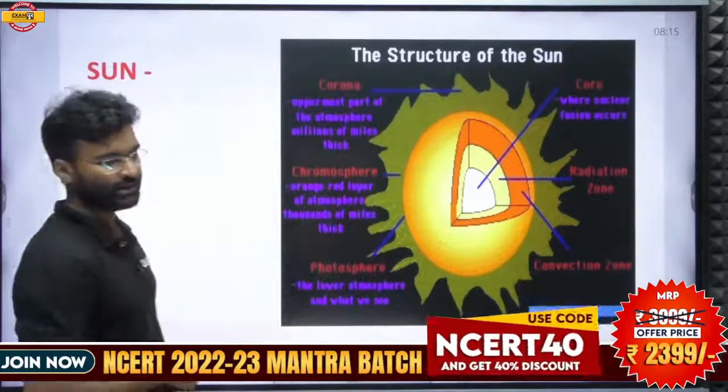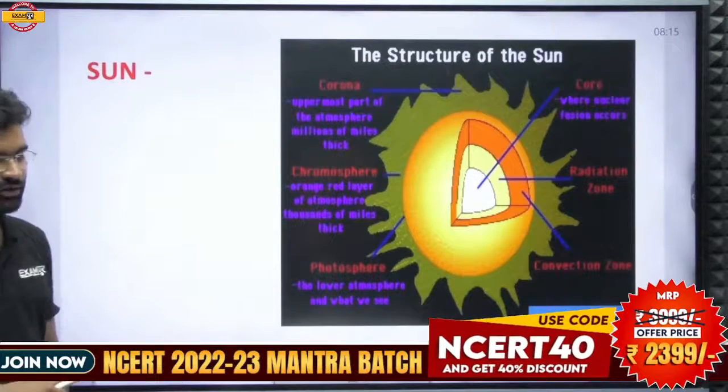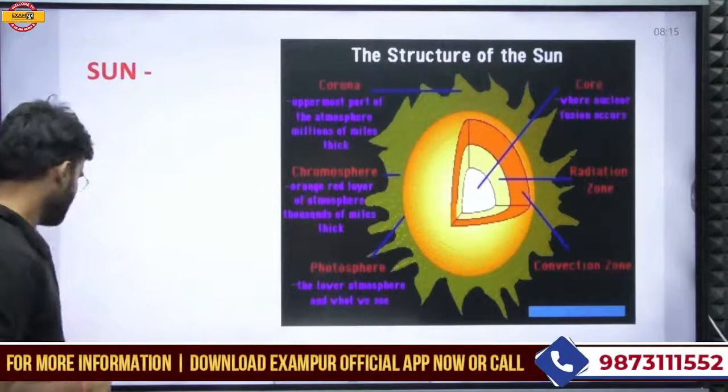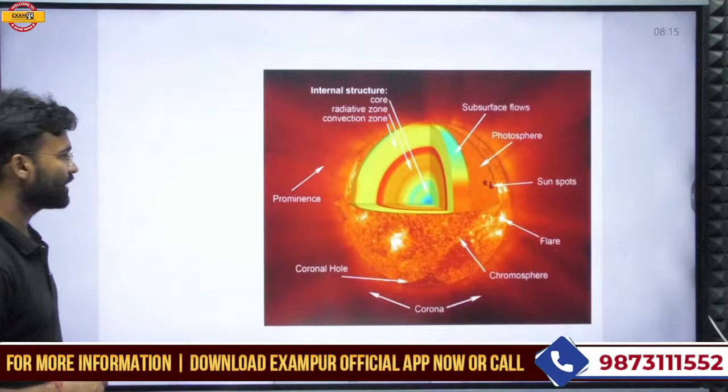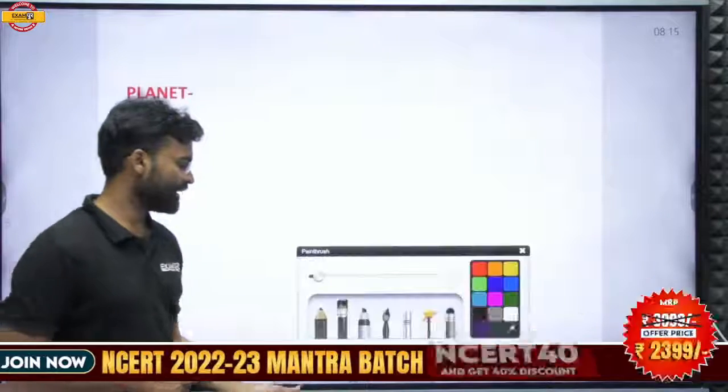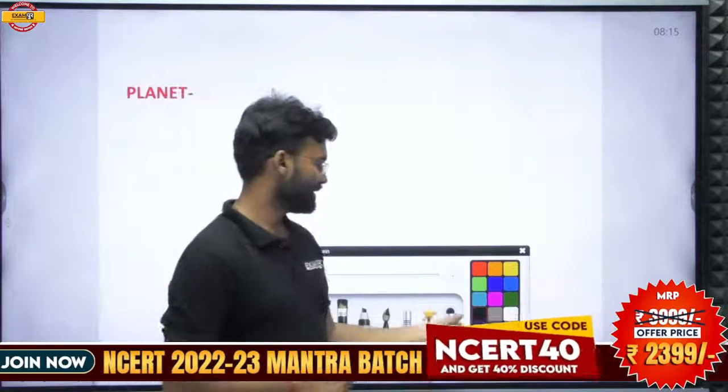There are also three layers present in the atmosphere of the sun: the corona, chromosphere, and photosphere. Please remember the names of these layers of the sun, and these layers are very important for your examination.